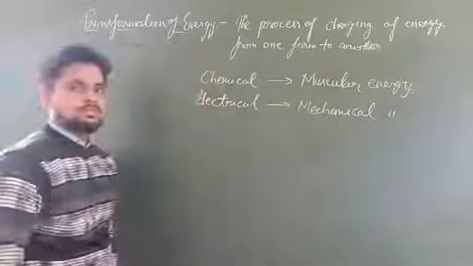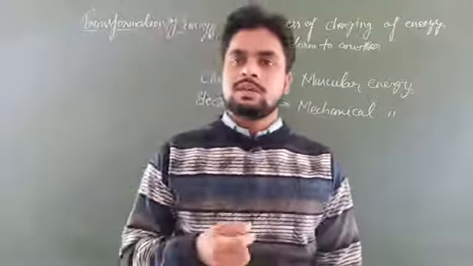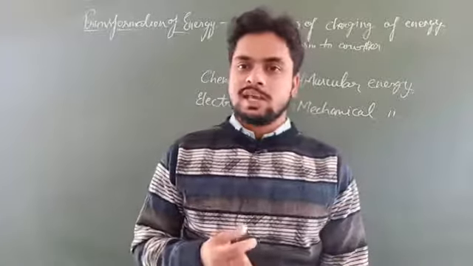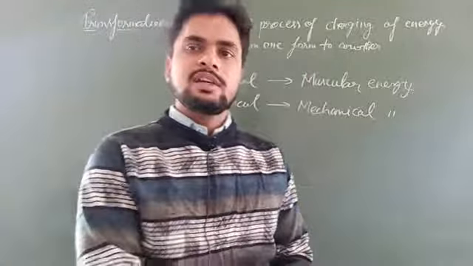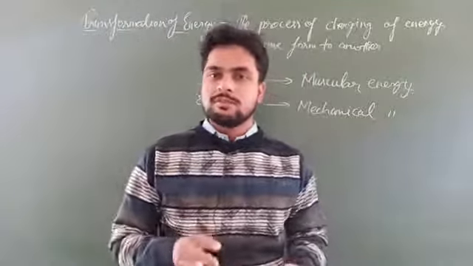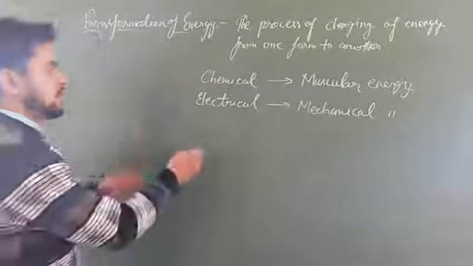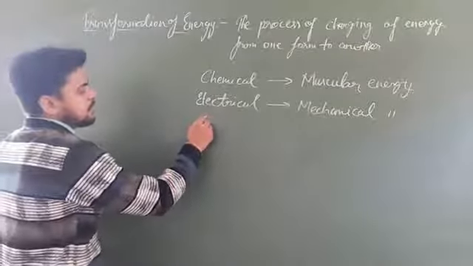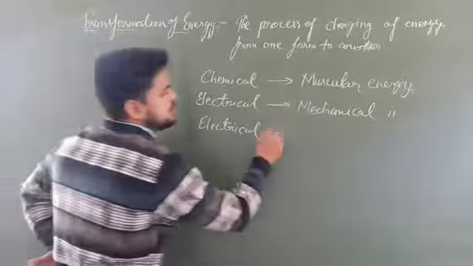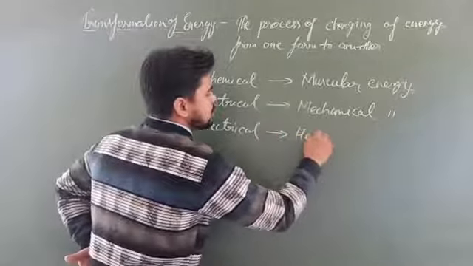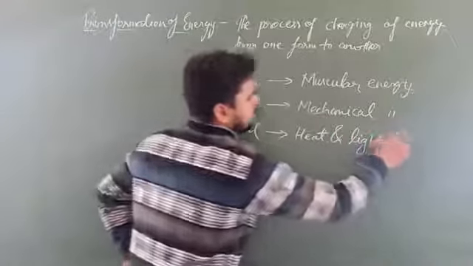Okay. When you turn on the electric bulb or the tube lights, what happens? The electrical energy that is supplied to these appliances is getting converted into light energy, because it gives some light, and also heat energy. So here in the electric bulb we can say the electrical energy is converted into heat and light energy.